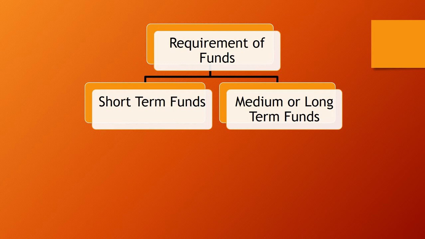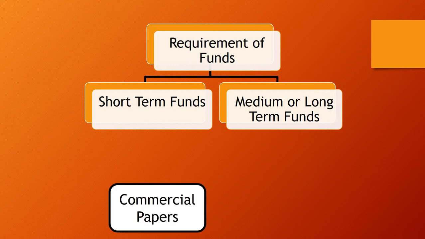And if the company requires the funds for a longer period, it means the requirement of funds is for more than 5 years. It can be 6 years, 7 years, 10 years, 20 years or more. So the funds are being arranged according to the requirement of funds for the time period. Now when the funds are required for a short-term period, that means for a maximum of up to 1 year, one of the sources to arrange the money is commercial papers.